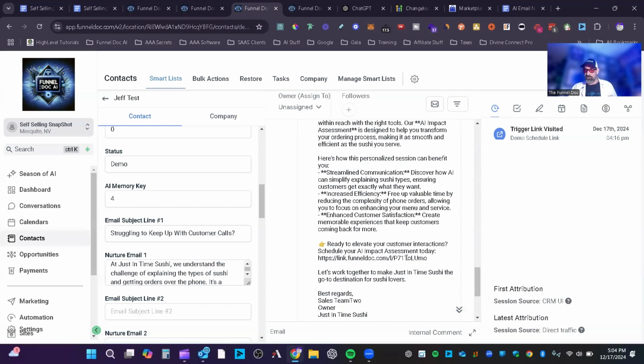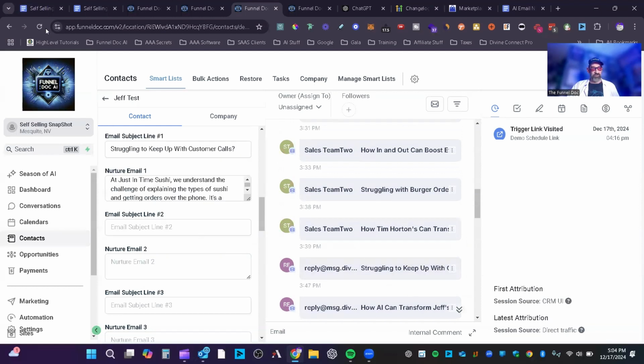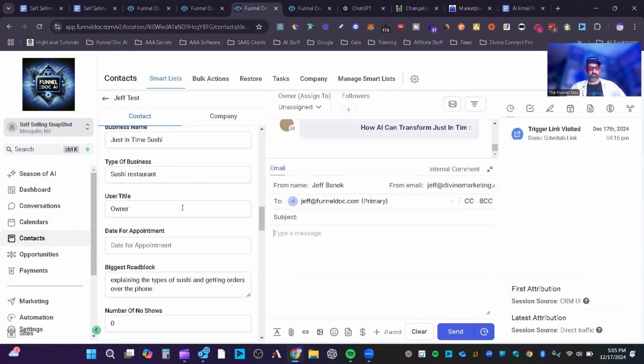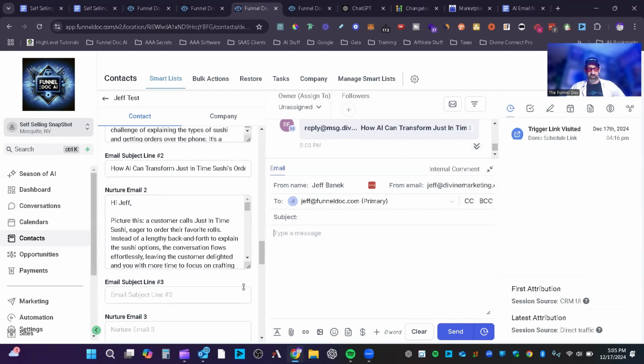And then again, another PS. So that's it. And you'll see here they've updated the memory key. We've got it. And now if I refresh it again, the new email and subject line will be there. And there you go. There's subject line number two. And then here's email number two so that you can use it somewhere else or whatever if you ever need to reference it. And they'll just keep doing that.